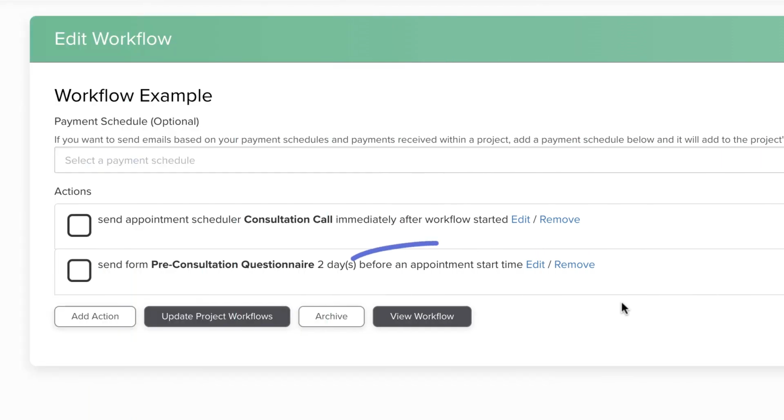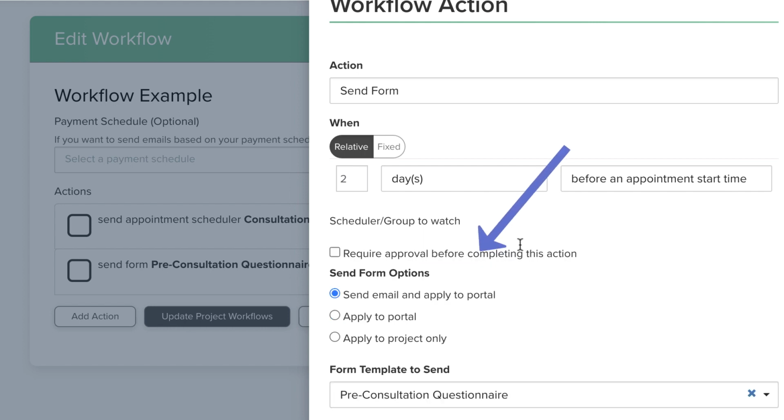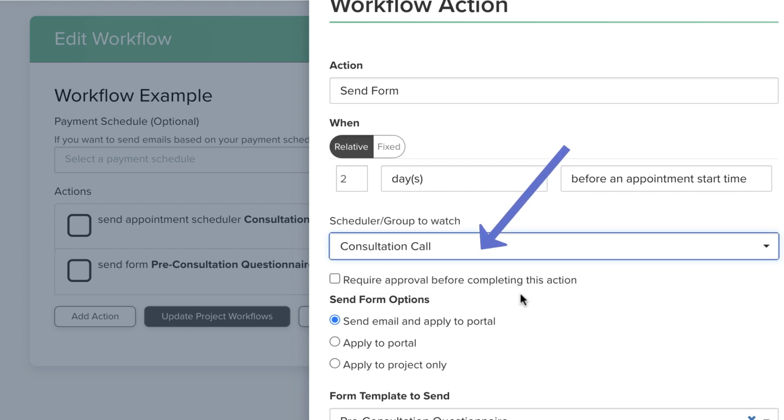The trigger before an appointment start time runs relative to when an appointment is set to start. It's good for situations where you want something to happen in close proximity to the actual appointment, which may have been booked far in advance. When you're setting up this trigger, don't forget to identify the specific scheduler Dubsado will watch.